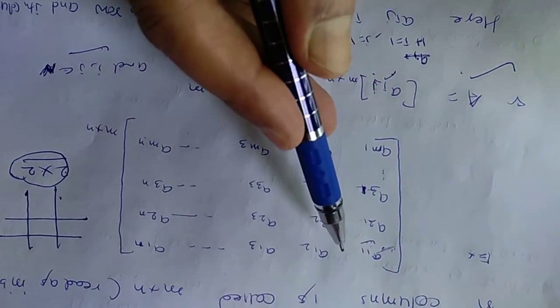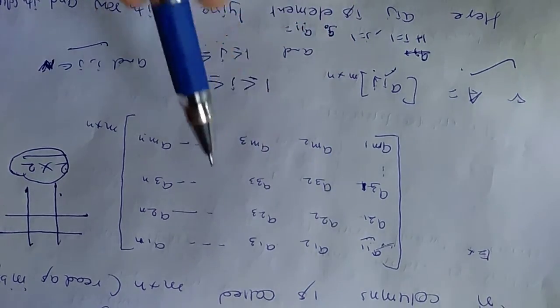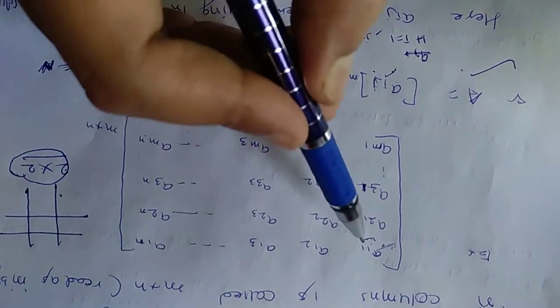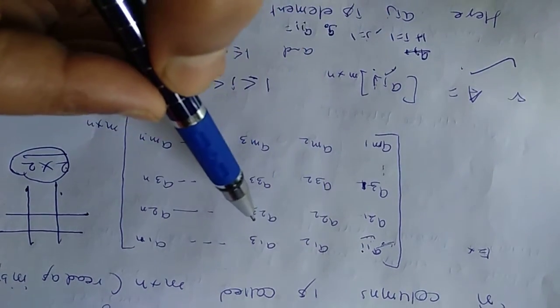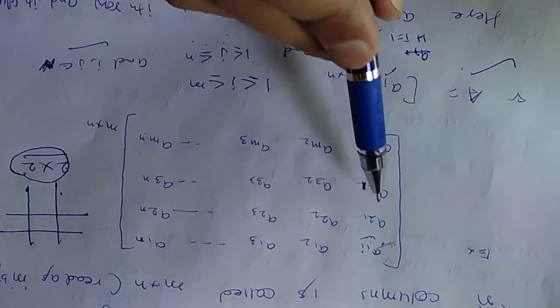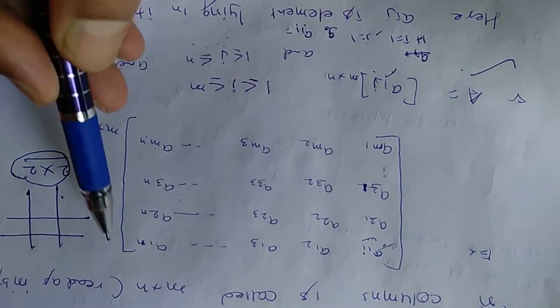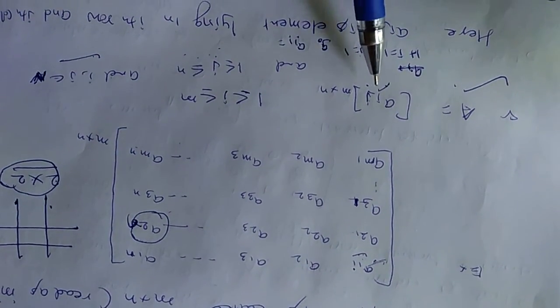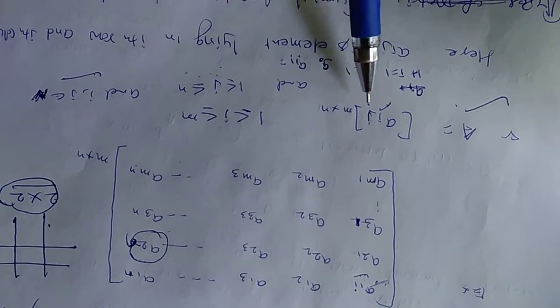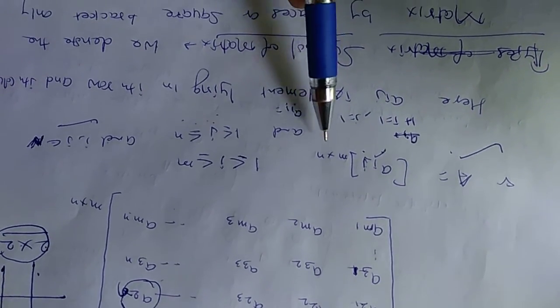So this is the first element. When anybody tells you to find in this given matrix where the element a11 is, this is the position of a11. And when one says where is a2n, this is row 2 and column n, this is the element a2n. So this is the general expression of an element, that is aij, and order m by n.